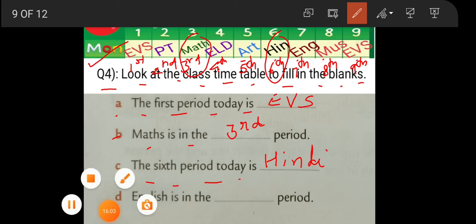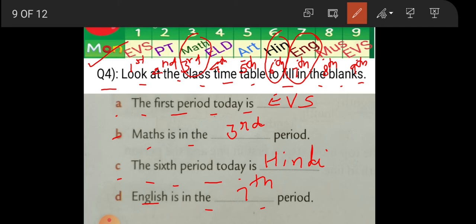Next, English is in the dash period. Where is English? Yes, here it is. That is 7th. Simply you have to refer to the timetable and we have written this.